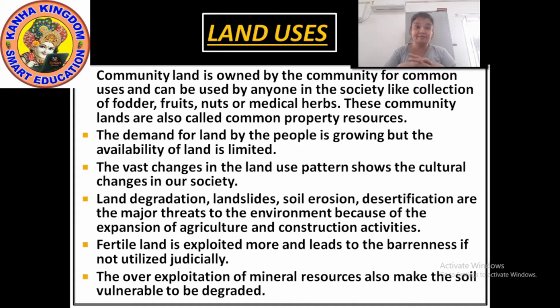Means such kind of changes where people have started using the land for such purpose, for building roads, buildings, complexes. By doing this we are having very less land for agriculture, and when we need the land for agriculture, what do we do? We cut down the trees. Deforestation. So one day this will lead to the barrenness if not utilized. So we have to take care. We have to use the land very, very carefully.